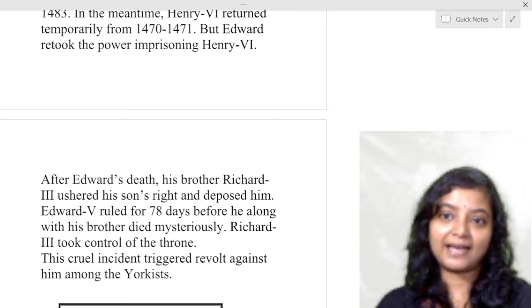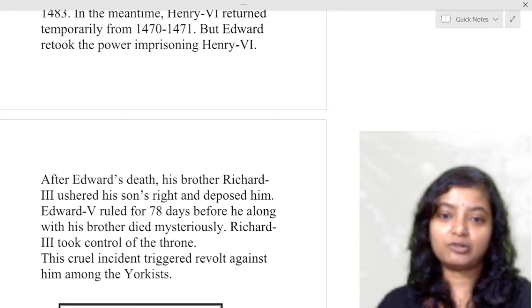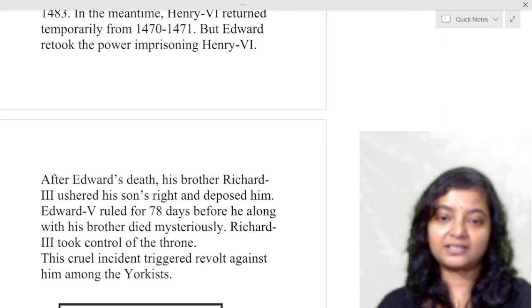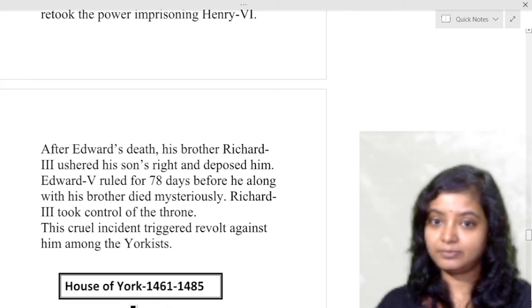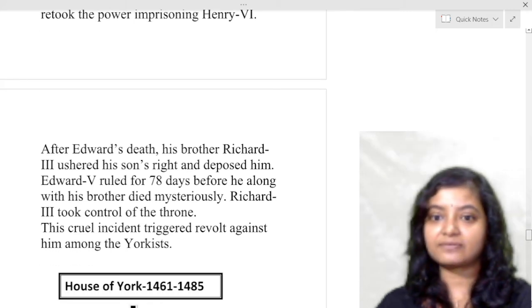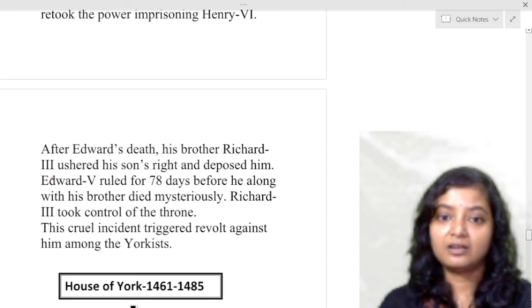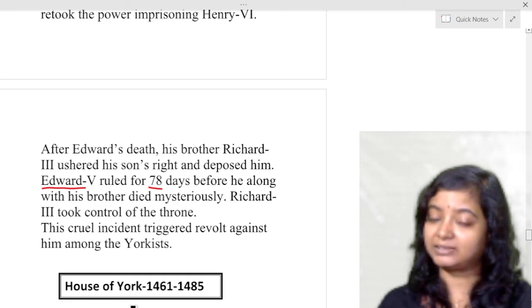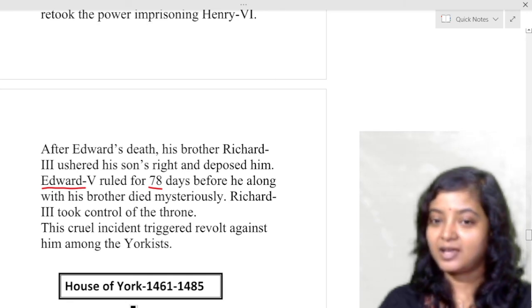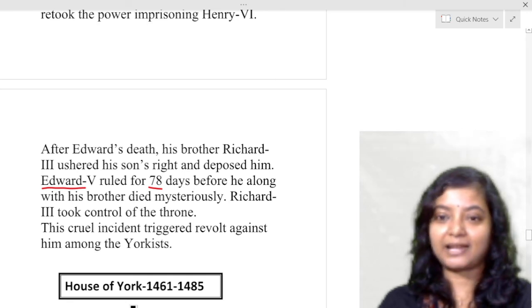It is told that after Edward's death, his brother Richard III killed his two younger sons and just became the king. And Edward V, the son who was killed, ruled for just 78 days, before he, along with his brother, died mysteriously. Now, people could not tolerate it.